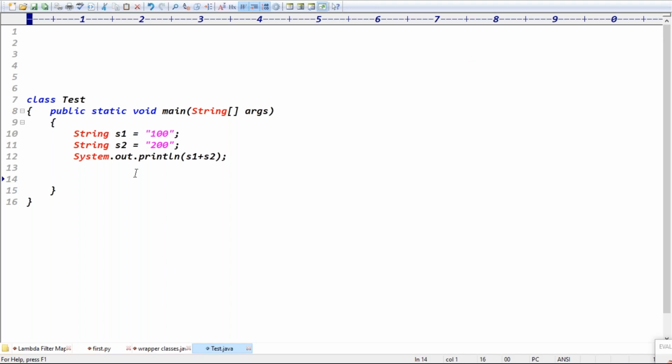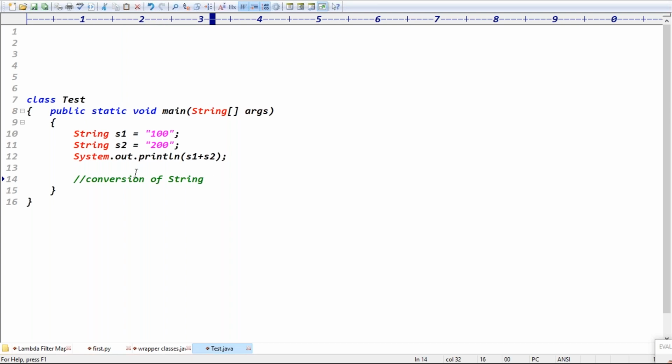But I want to convert these strings into integer format. Then how do we convert a string to integer format? This is a conversion of what?